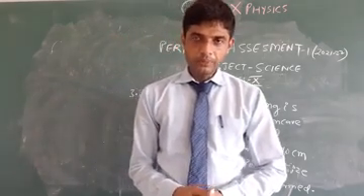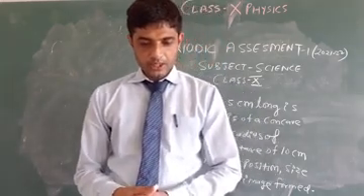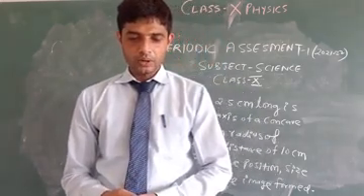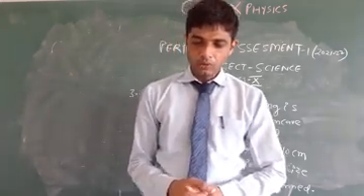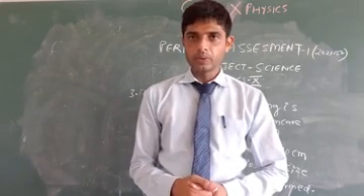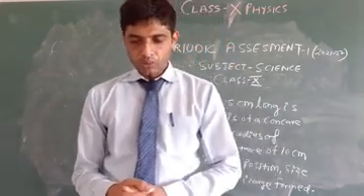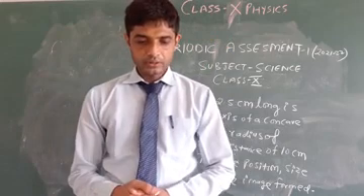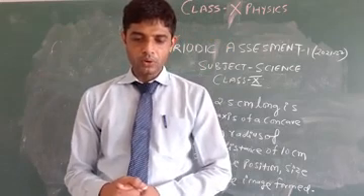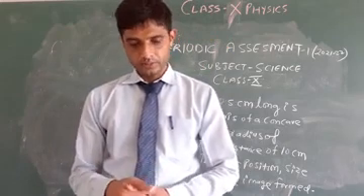Question number 5. If the relative index of water for light going from air to water is 1.33, what will be the refractive index for light going from water to air?